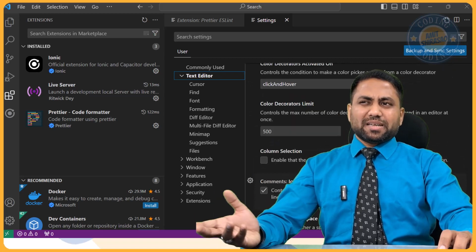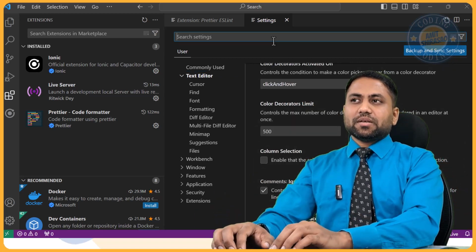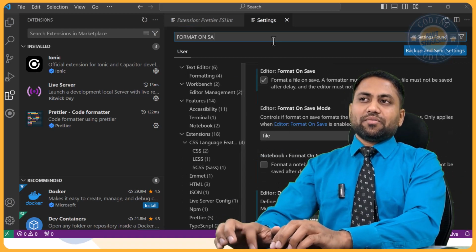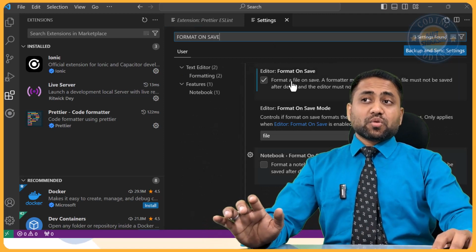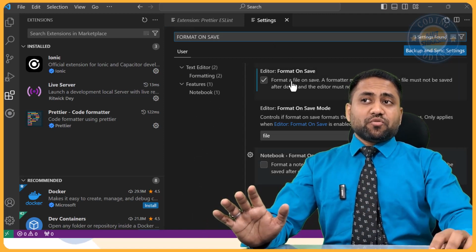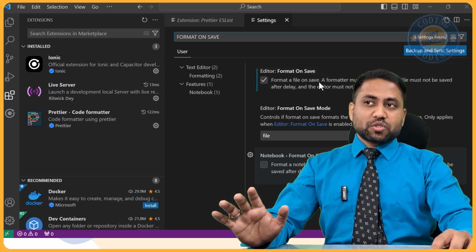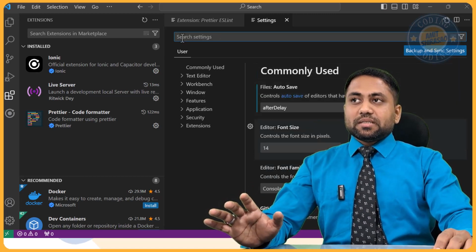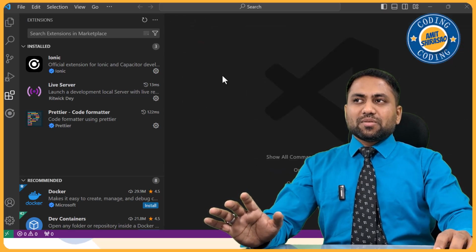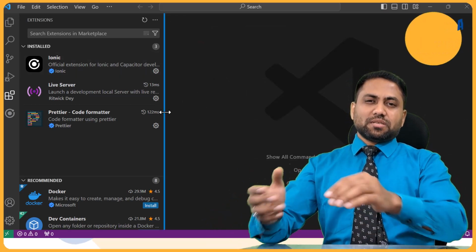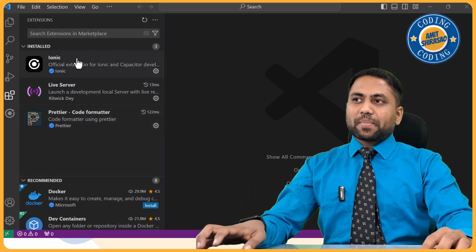If you're not getting it, like I'm also not getting it, I'll just search for it. Format on save. So you'll be able to format on saving it. Just enable this checkbox. These are very, very important settings because it will improve your user experience while using this particular IDE.